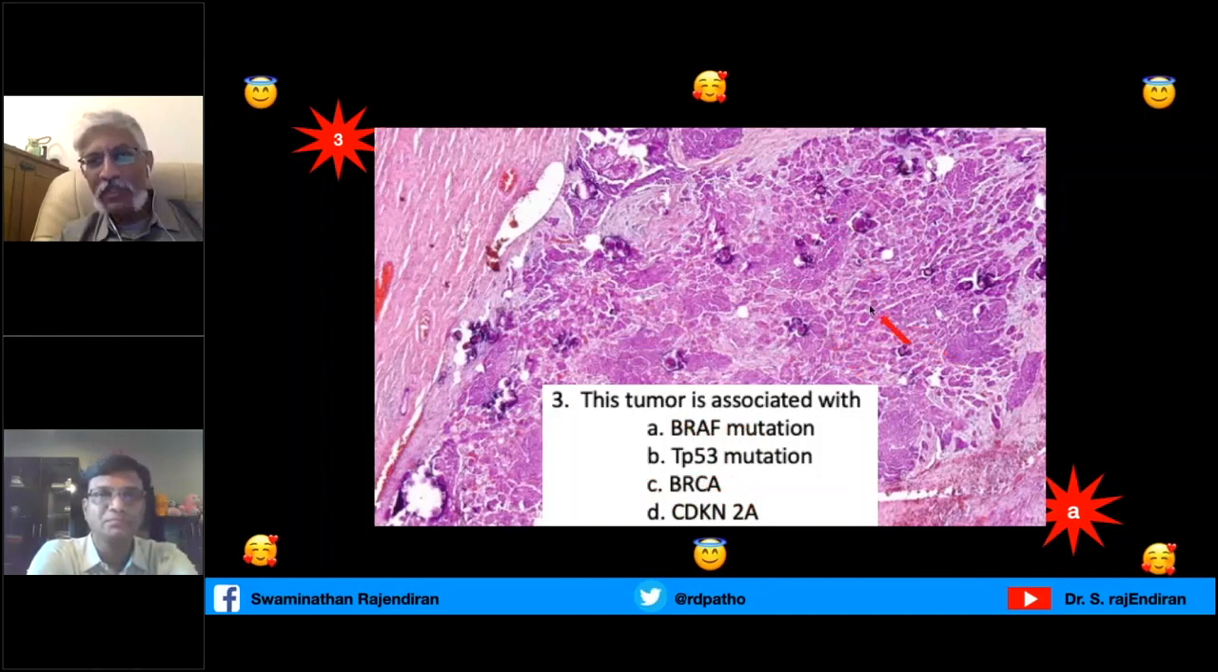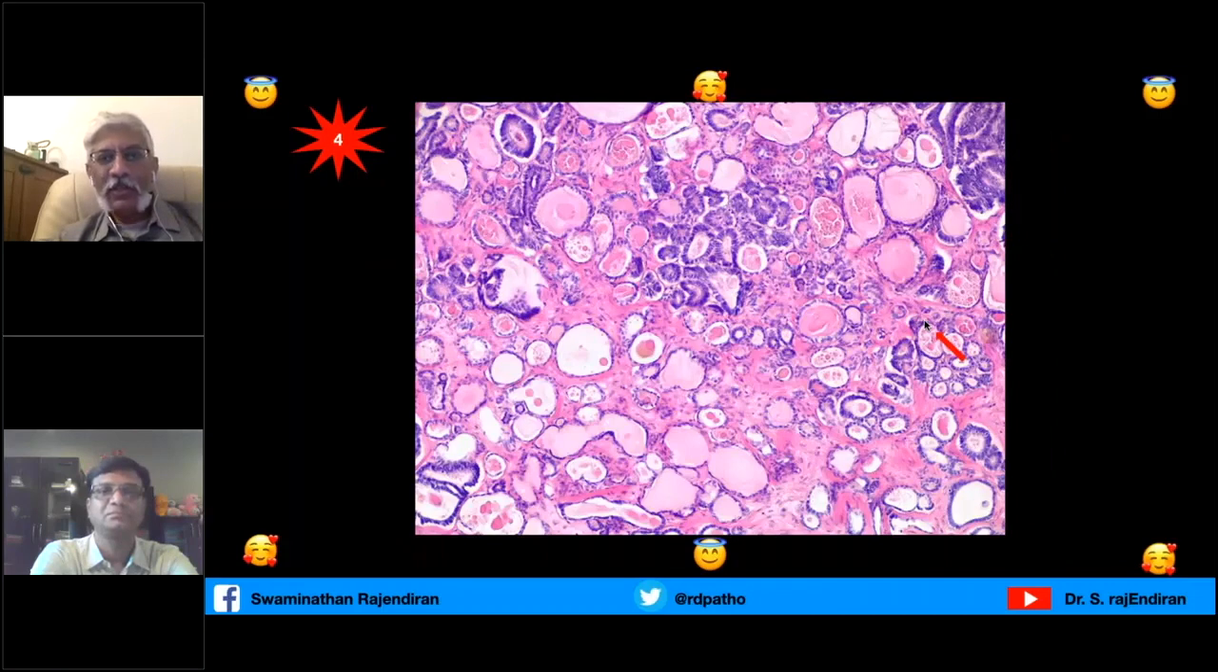Probably the morphology is not very clear, but you look at the psammoma bodies. Psammoma bodies are very characteristically seen in low-grade serous carcinoma. High-grade serous carcinoma won't show this many psammoma bodies, so this is associated with BRAF mutation. Congratulations to the 15% who got it right. I'm not happy, but again, this slide, 90% should get it.